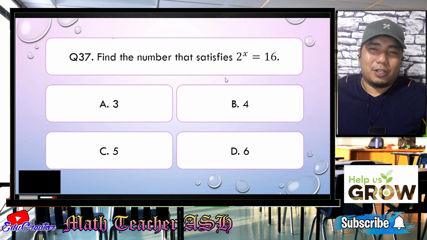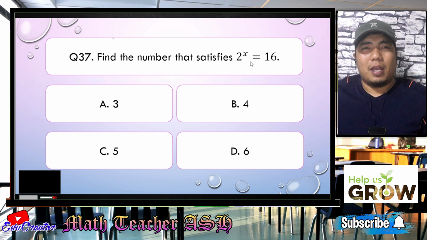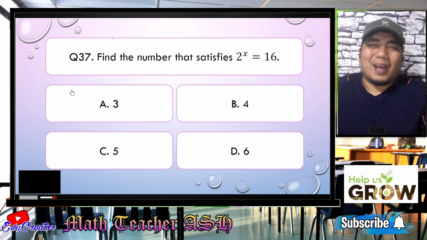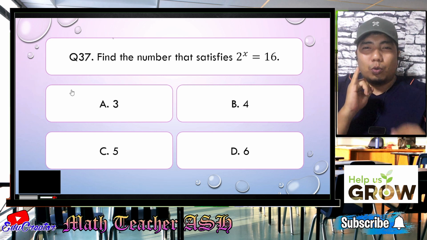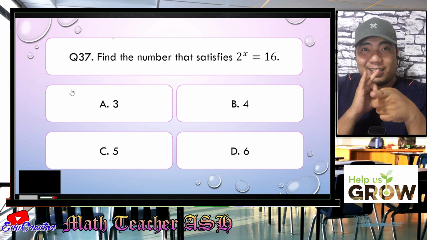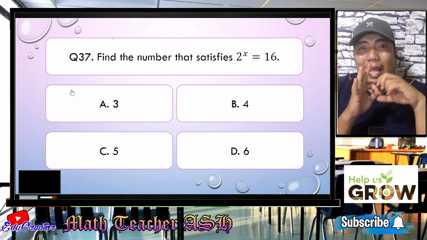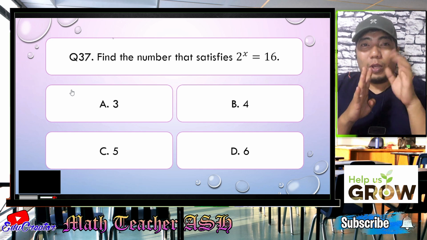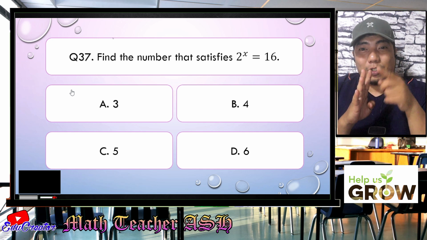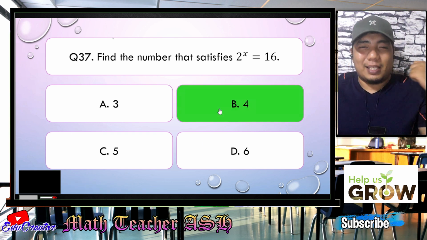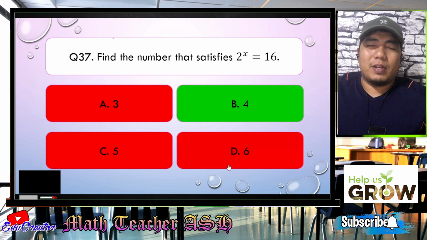All right, math learners. So the question here is very, very simple. Why? Because you just need to multiply 2 to itself and you will stop when you arrive at 16. And how many times you did that, that is the answer. Okay, so how do we do that? So first you have 2 here, right? 2 times 2, that is 4, not yet 16. So 4 times 2, that is 8, not yet 16. Okay, 8 times 2, that is 16. We already arrived at our given equation. So therefore, that is how many? 4. Very good. So the correct answer for this one is letter B. Easy, right? Very easy, my dear math learners.